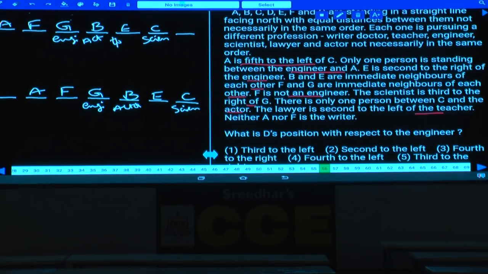Teacher at this place: if teacher is here, lawyer and G must be in the same place, which is not possible. Lawyer and engineer must be in the same. And teacher cannot be at this place as well, because if teacher is here, lawyer is seated second to the left of the teacher.